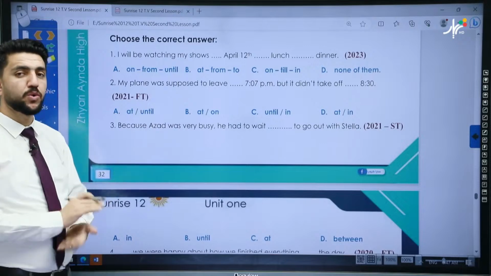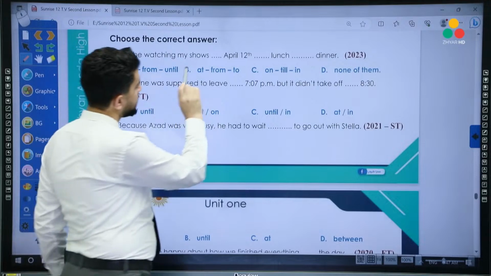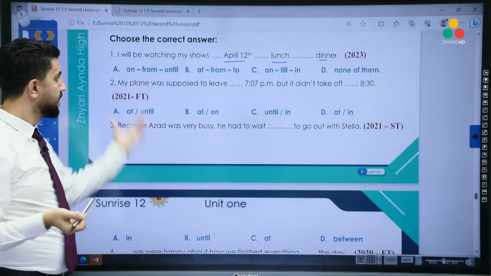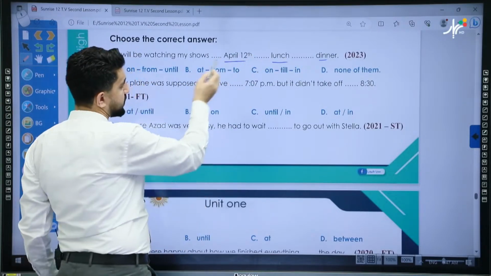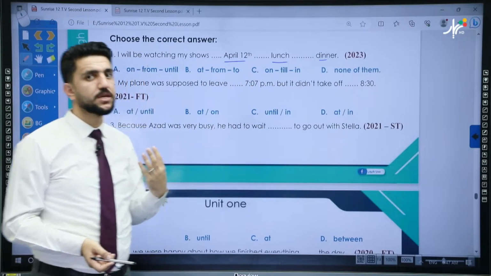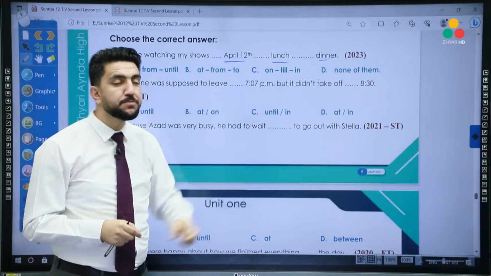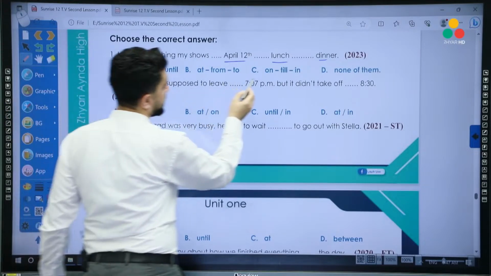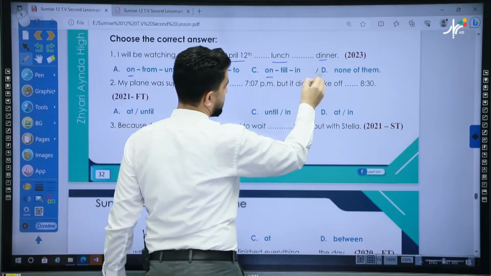Okay, when it comes to these kind of questions, make sure to do something like that. So for example, we have this one, this one, this one. Before checking the options, try to check what do we use for those. So for example, this one is what? It's a date. What do we use it on, right? You're sure 100% is on is used, right? So I'll be watching my shows on April 12th. So in this case, which one is on? This one is on. This one is on. This one is wrong. This one is wrong, right? So these two are wrong.